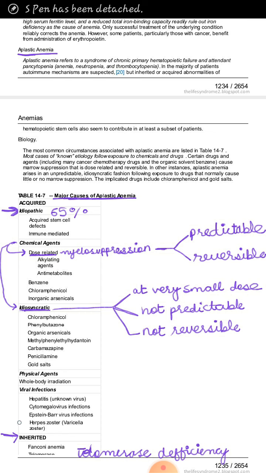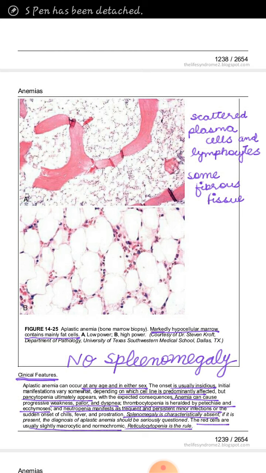Now, what is the morphology of aplastic anemia? What is the bone marrow picture of aplastic anemia? When we look at the bone marrow in case of aplastic anemia, then we can see that the bone marrow is hypocellular. There is decrease in the number of cells in the bone marrow, and the fatty cells or lipid cells in the bone marrow are very large in number. These are the fat cells. In between these fat cells, some plasma cells and lymphocytes are present, which can be demonstrated here, and some fibrous tissue is present. So this is the bone marrow picture of a person who is suffering from aplastic anemia.